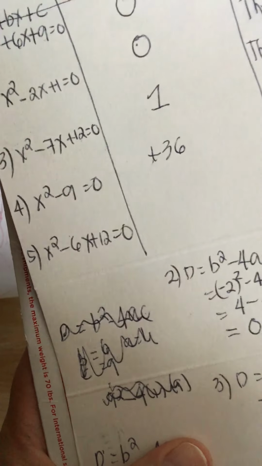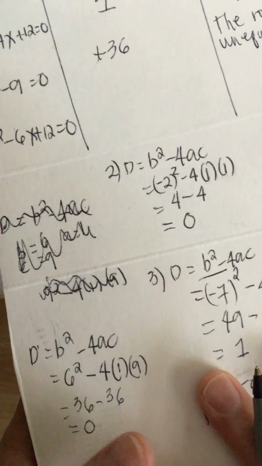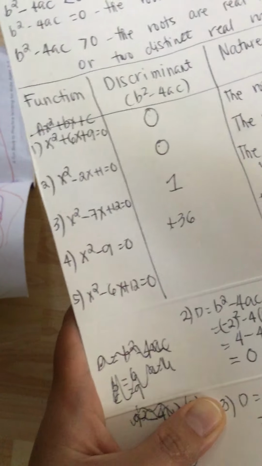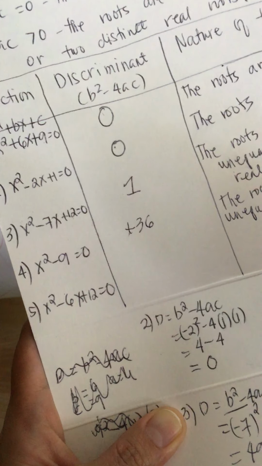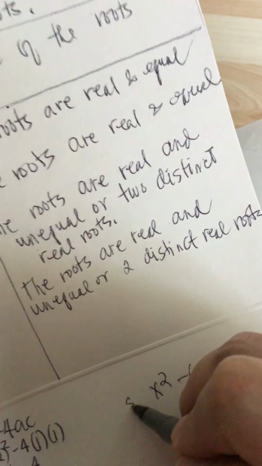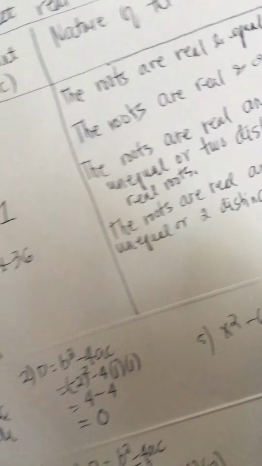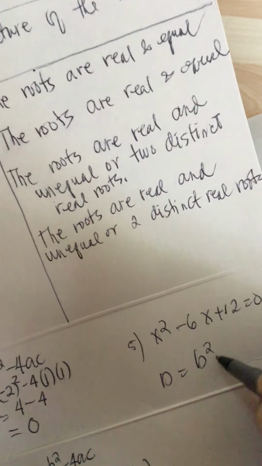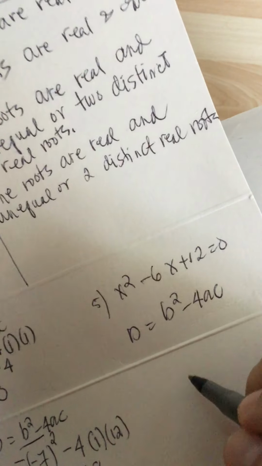And then last one, x squared minus 6x plus 12. Let's do it right here. So x squared minus 6x plus 12 equals 0. So ito yung number 5. So d is equal to b squared minus 4ac.